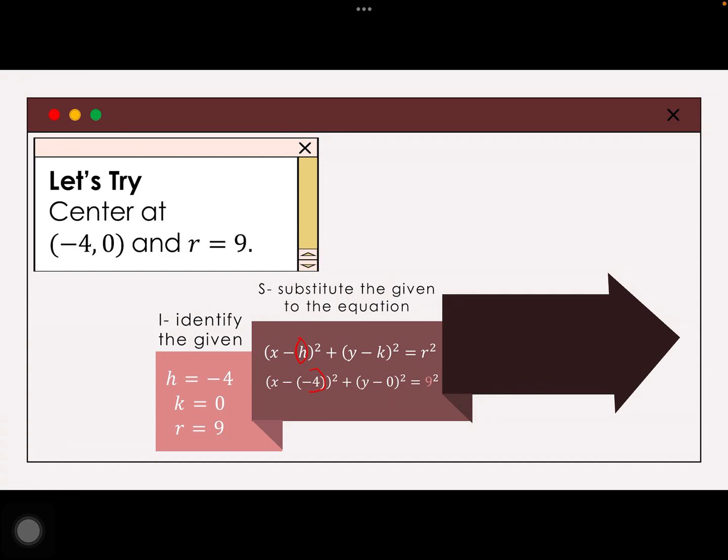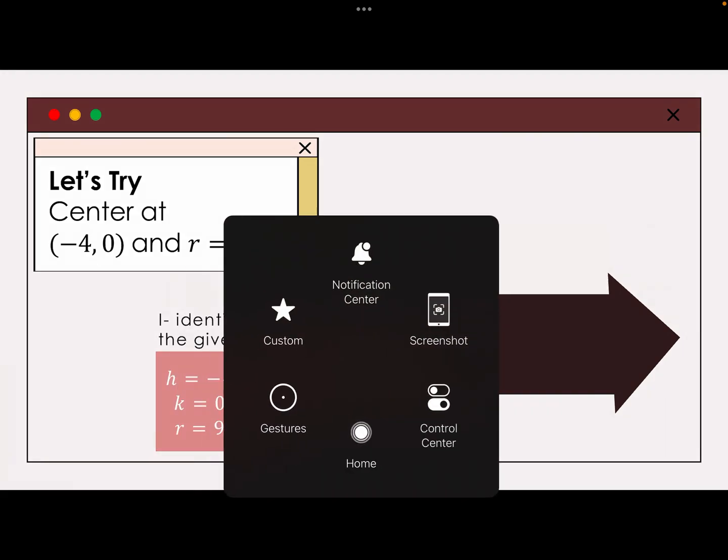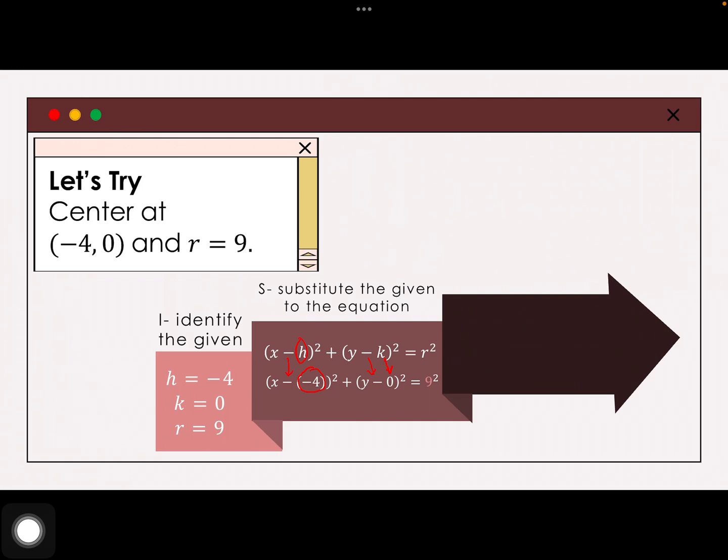Tandaan nyo to guys ha, kasi dito madalas nagkakamali ang bata. Hindi natin papalitan yung minus na yan as is. Tapos, you have to put there negative 4. And then, for the K, ayan na, minus pa rin yung nandyan. Sa K natin, gagawin mo lang na 0. And then, lastly, R is 9 squared.